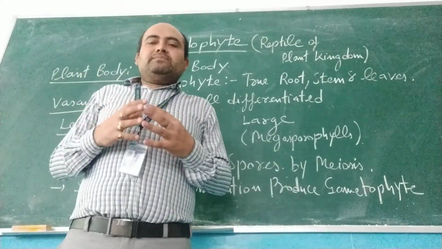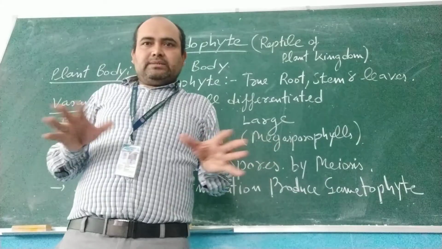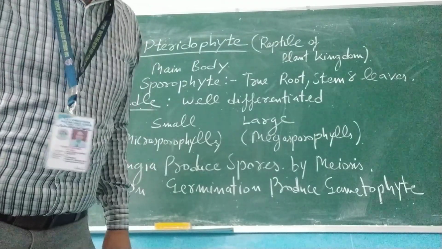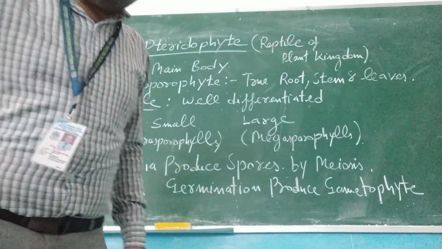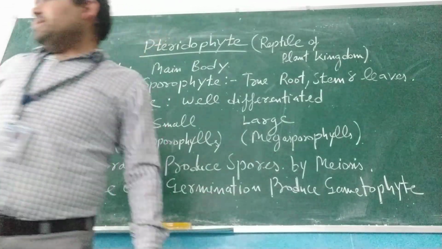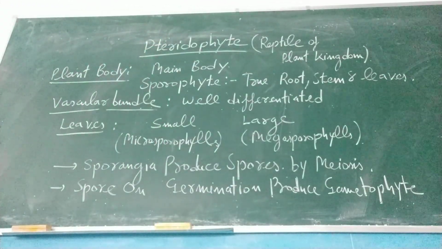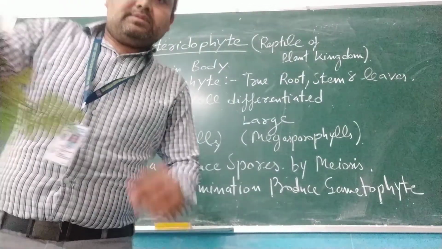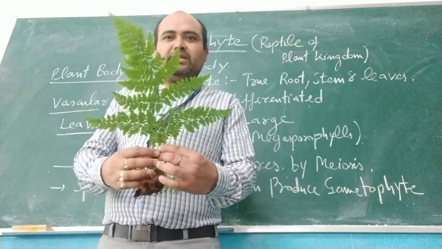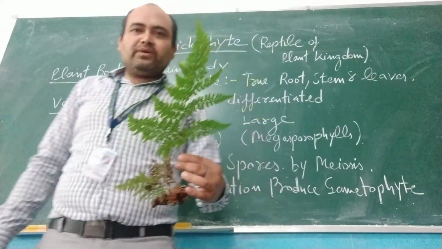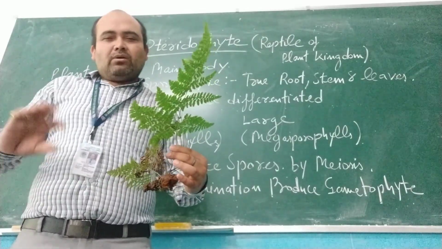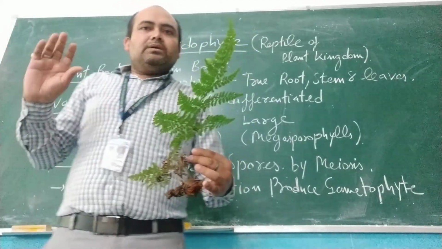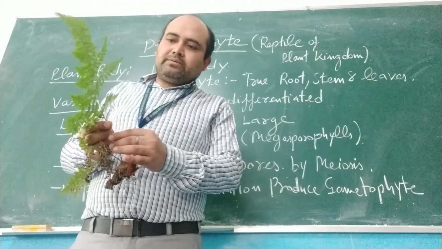So today I have taken one of the plants from our area, from the Darlaghat area, that is commonly known as fern plant. I will show you one live plant. Just wait for a second. This plant is commonly known as fern. This is a common fern found in the Darlaghat area or in any other area of Himachal Pradesh.